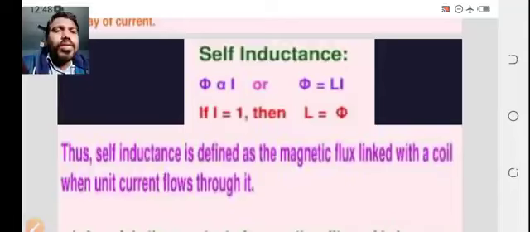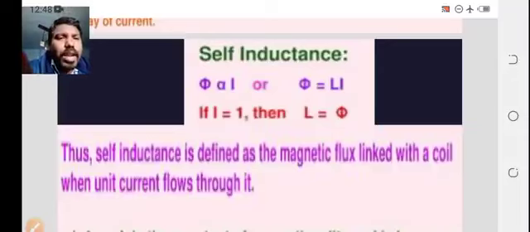Then, if you remove the proportionality, phi equals L I, where L stands for inductance. If the current I is 1, that is unit current, then L equals phi.